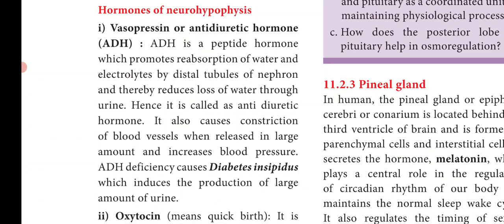The deficiency of ADH causes a disorder called diabetes insipidus, in which a large amount of urine is produced. Diabetes insipidus is caused due to the deficiency of ADH, and diabetes mellitus is caused due to the deficiency of insulin hormone. So there are two types of diabetes, diabetes insipidus and diabetes mellitus.